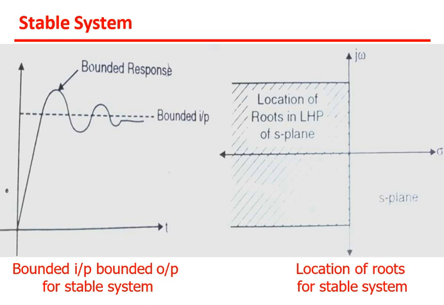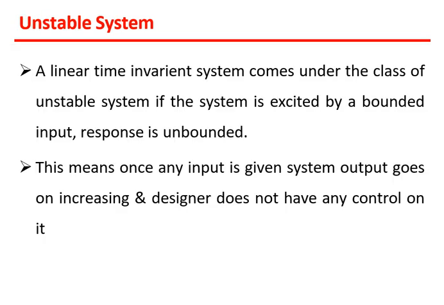Okay, so let us see the next, unstable. Now whatever the definition of the stable system that we have seen, exactly the opposite definition of the unstable system will be there. Okay, so if you see the unstable system, a linear time invariant system comes under the class of unstable system if the system is excited by bounded input and the response is unbounded. Okay, suppose a set of inputs are given within a range, but you are not getting output in the expected range, and it is undesirable or unexpected, then the response is called unbounded. Okay, and such a system is called an unstable system.